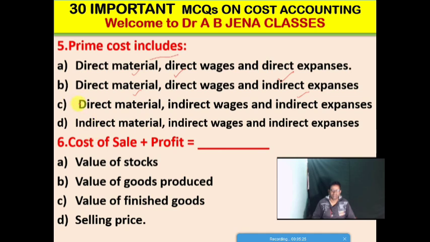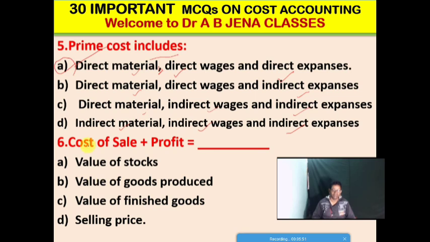Option C, direct material, indirect wages and indirect expenses. And option D, indirect material, indirect wages, indirect expenses. So prime cost includes option A: the direct materials, direct wages and direct expenses.